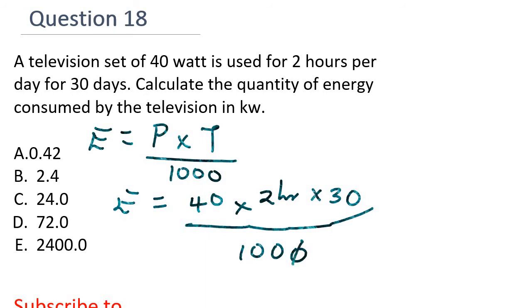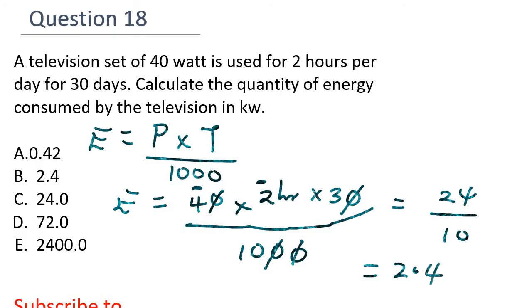This 0 cancels this 0. This 0 cancels this 0. So 4 times 2 is 8. 8 times 3 is 24. 24 divided by 10 will give me 2.4. The right option is B.